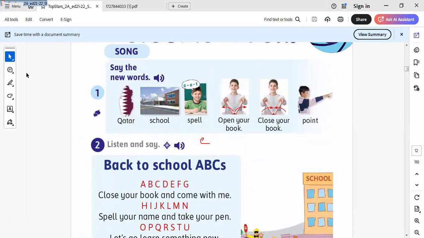Qatar, school, spell. Here we have Qatar, school, spell. Open your book, close your book, and point. Let's go to another one here.